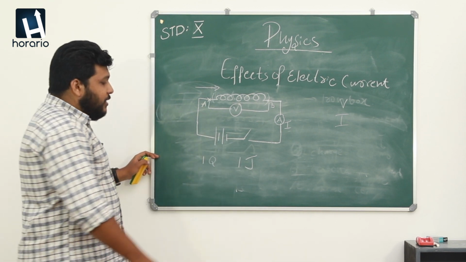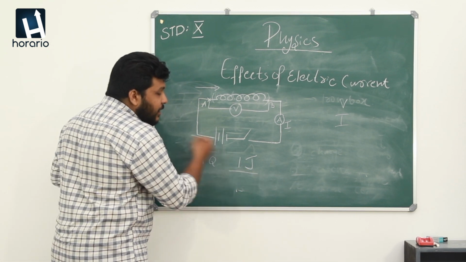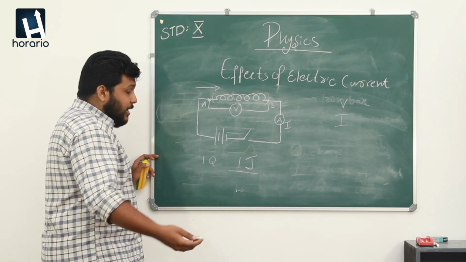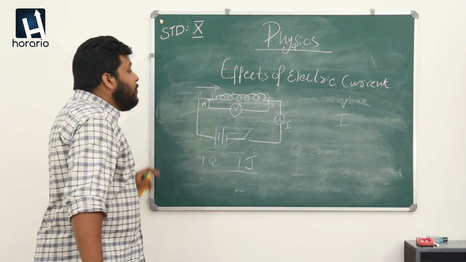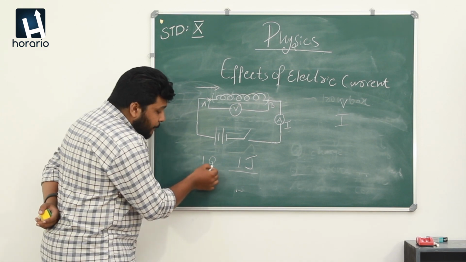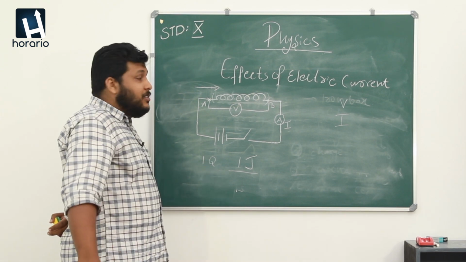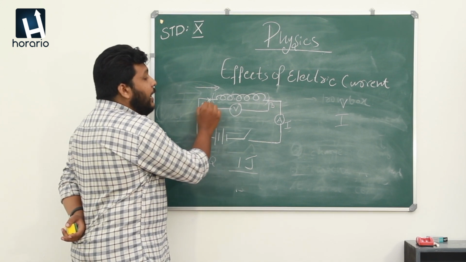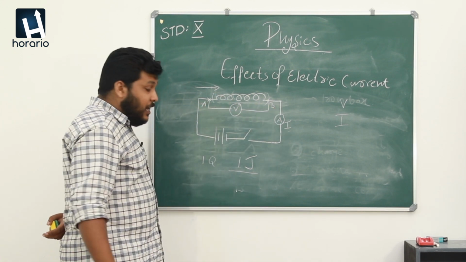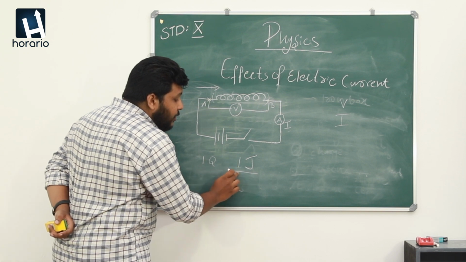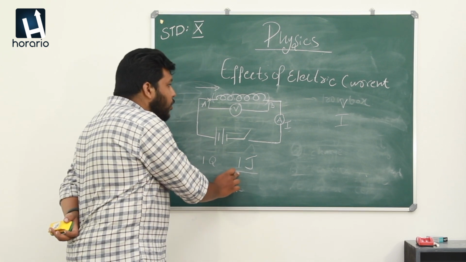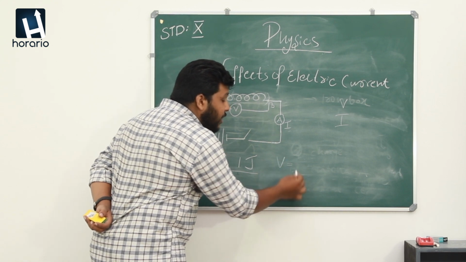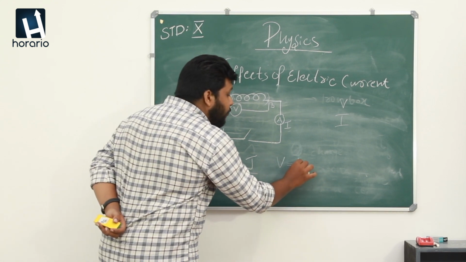work done is a term you are very familiar with from the 9th class. We studied it in the chapter on work, energy and power, so you know what work is. So here we say that if 1 Q of charge travels from point A to point B with a work done of 1 joule, there will always be a potential difference V of 1 volt.